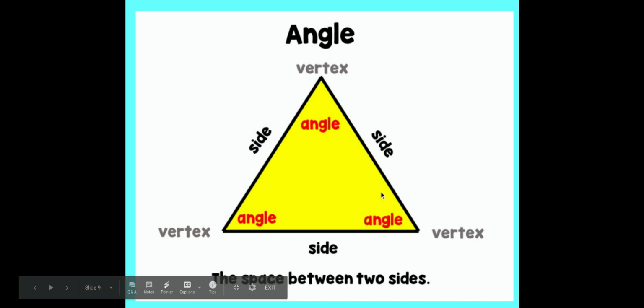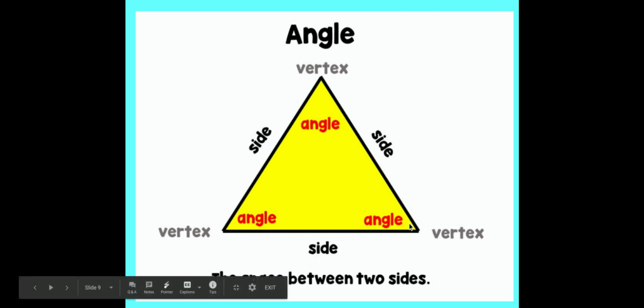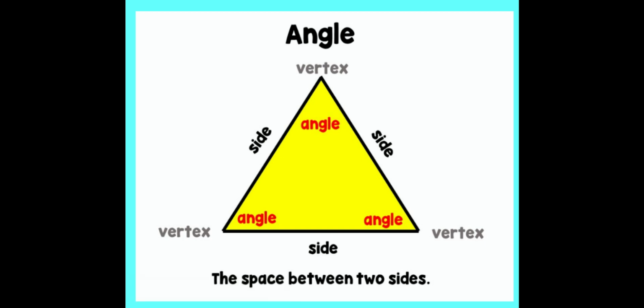Okay, and so some of you know at my desk, I keep protractors. They look like this. That's a fancy schmancy way that you can measure angles in numbers, and degrees is what they call them. But we're not going to get fancy like that. But if you've seen that on my desk at school before, that's what they use to measure angles. Okay. But angles can be different sizes, just like you can change the angle of your thumb and your pointer finger. And that's what we're going to learn about.